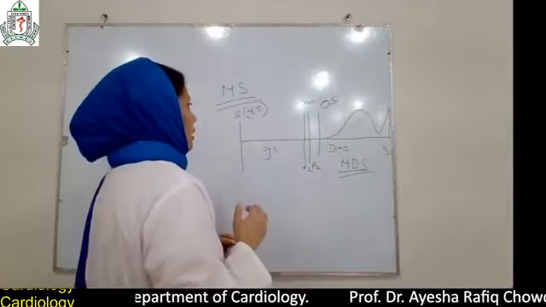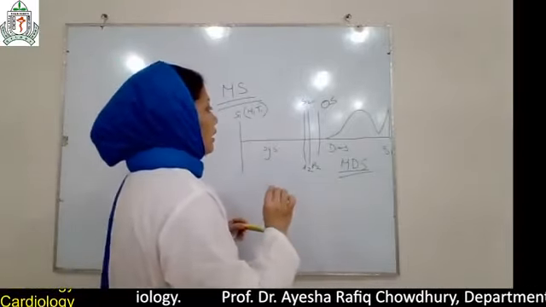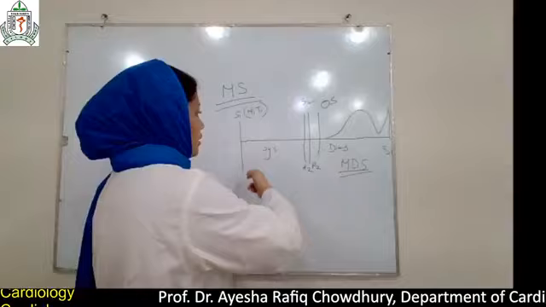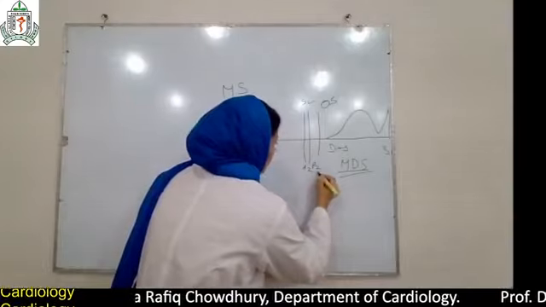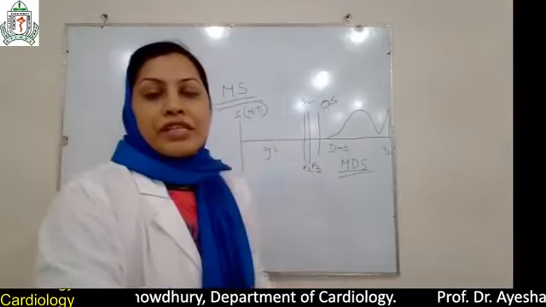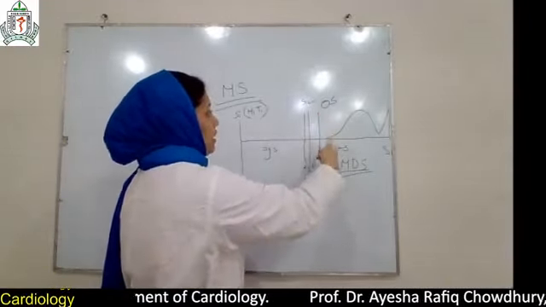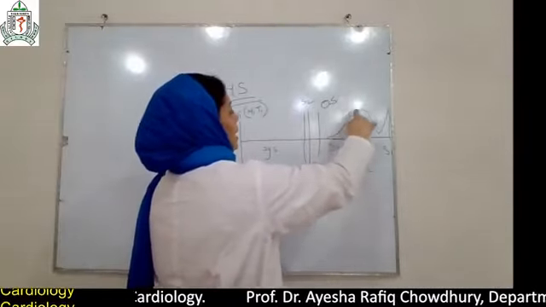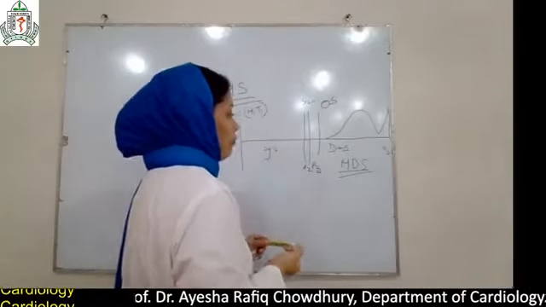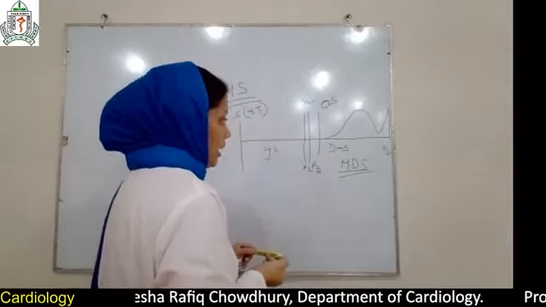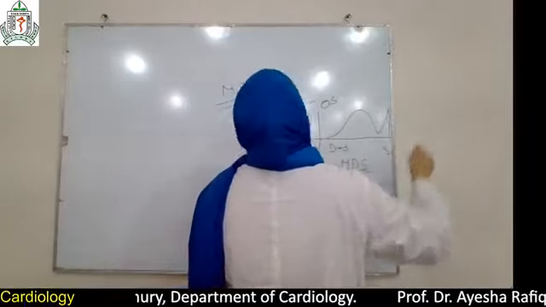So when you examine the patient, first of all you auscultate the mitral area. You will get the loud first heart sound, then the second heart sound. P2 could be loud if there is right ventricular hypertrophy. What is the opening snap? After the opening snap comes the diastolic murmur. It is a low-pitched, rumbling, rough murmur, best heard at the apex of the heart in the left lateral position. There is pre-systolic accentuation and then again the first heart sound.